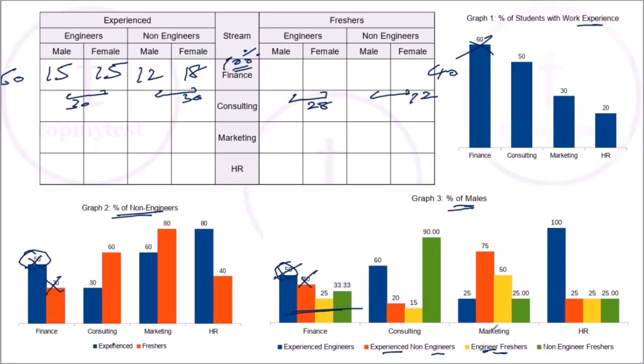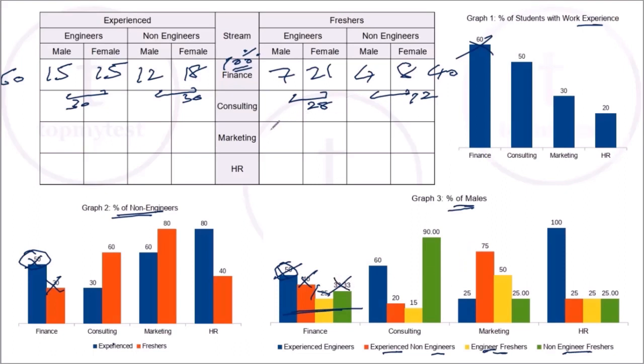engineer freshers are males, 25%. 25% of 28 will be 7. So the balance will be 28 minus 7, 21. Right, and the last one, 33.33%, which is 1/3, of non-engineer freshers are males. 1/3 will be 4, so the balance will be 8.